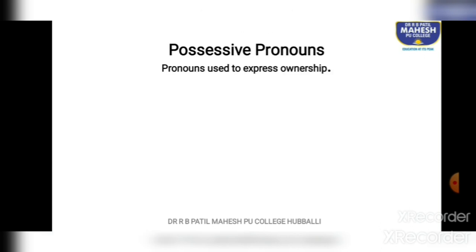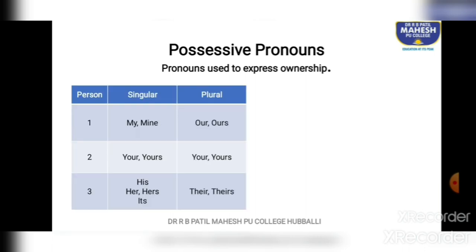The next one is possessive pronouns. Pronouns used to express ownership. In order to express possession, possessive pronouns are used. First person singular, my, mine. First person plural, our, ours. Second person singular as well as plural, same words, your, yours. Third person singular, his, her, hers, and its. Third person plural, their and theirs.